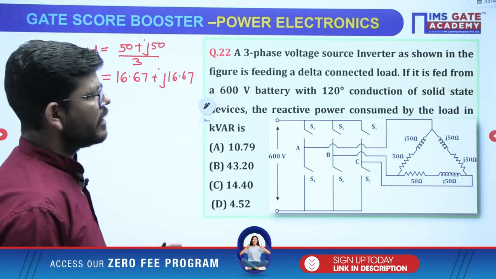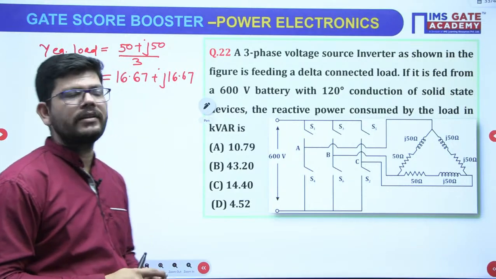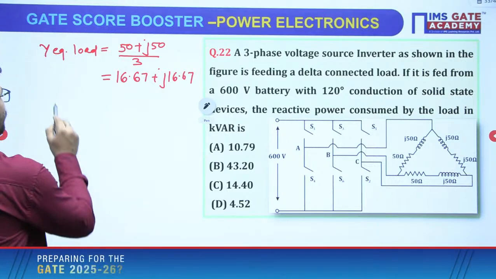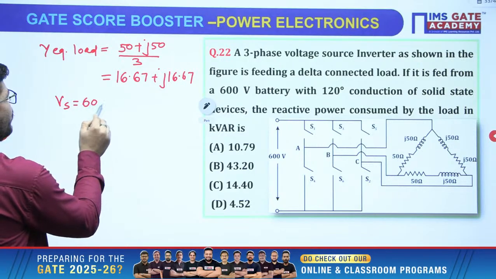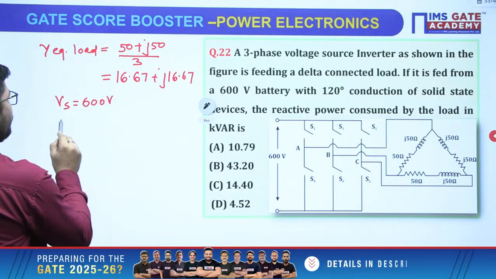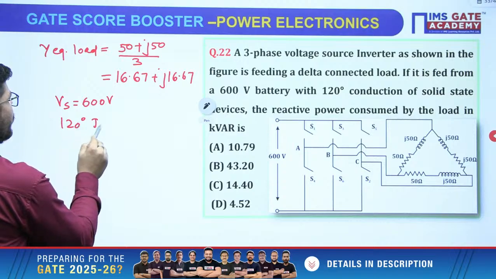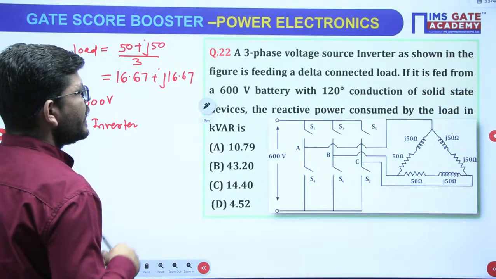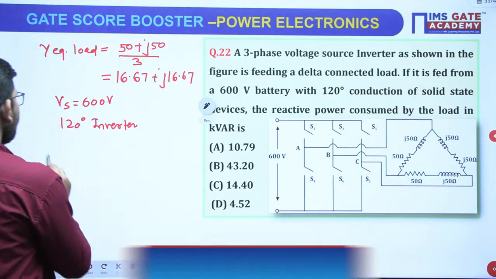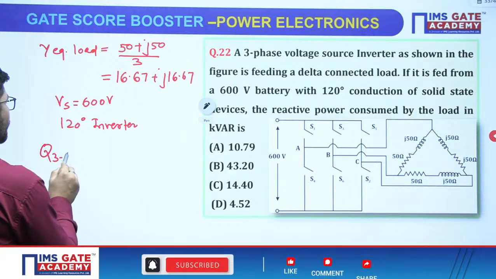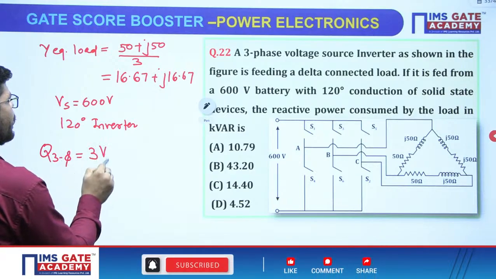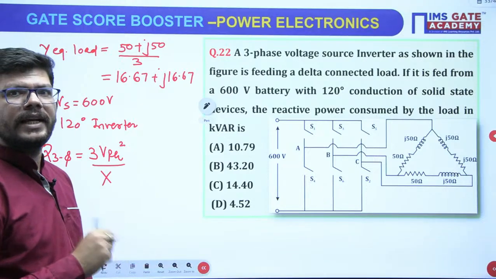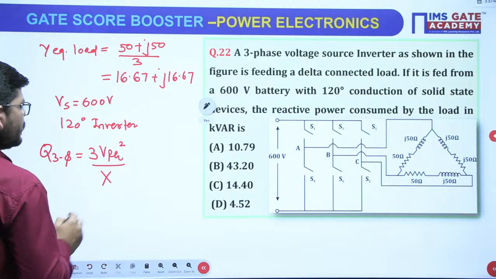Load should be in star. If it is given in delta, divided by 3, right? It is fed from a 600 volt battery. So Vs is 600 volt and the mode is 120 degree inverter. The reactive power consumed by the load will be, we have to find reactive power consumed by the load. So it will be 3 V phase square upon X. For active power we will write R, for reactive power we will write X. Okay.